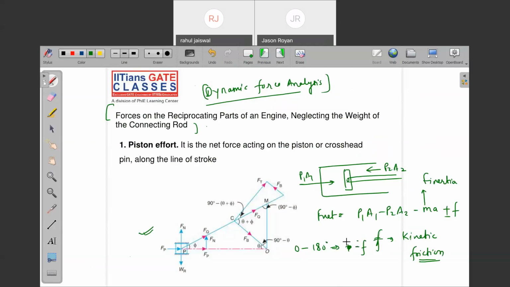When the crank is making an angle from 180 to 360, we have to take plus f. Are you getting my point? If you take the summation of all the forces, that is the net force which is acting on the piston.